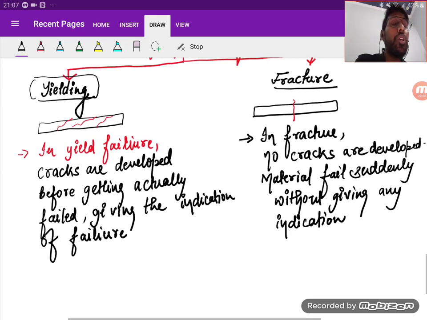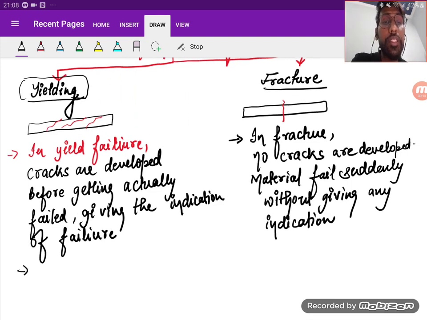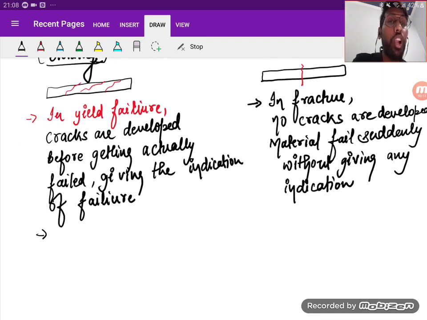So that happens in fracture. Tell me one thing. As a design engineer, which one should you prefer, yielding or fracture? If you can design for the failure, which failure do you want to occur? Obviously, you want to design for yielding. As a design engineer, you prefer yielding failure rather than fracture, because if you design for fracture, it may lead to the loss of life and property.